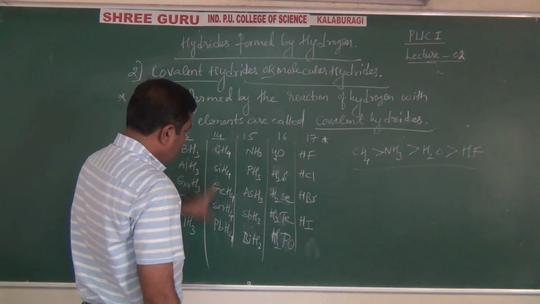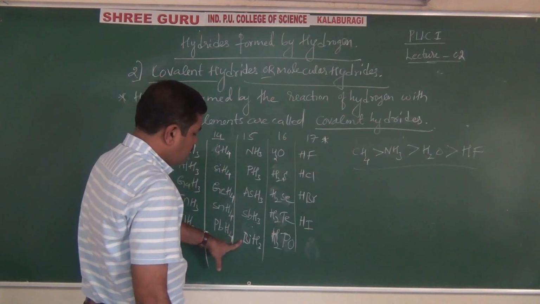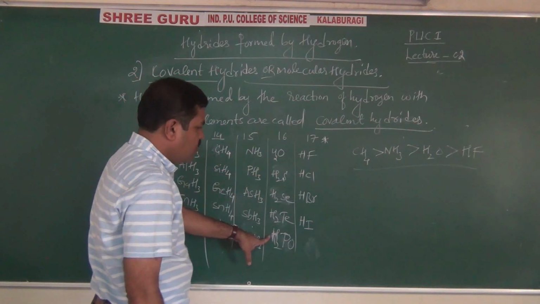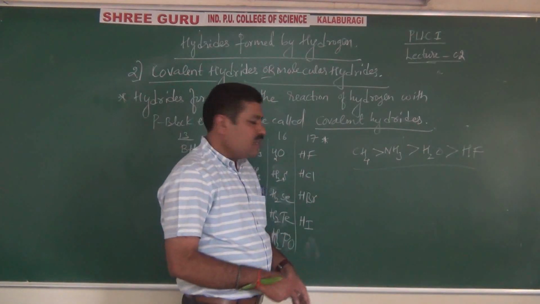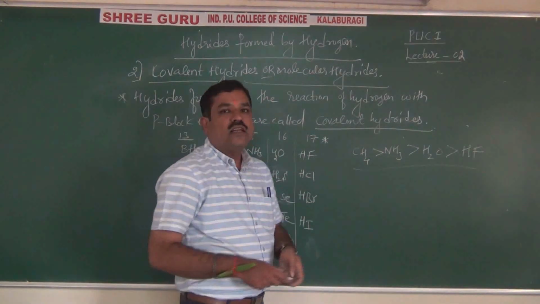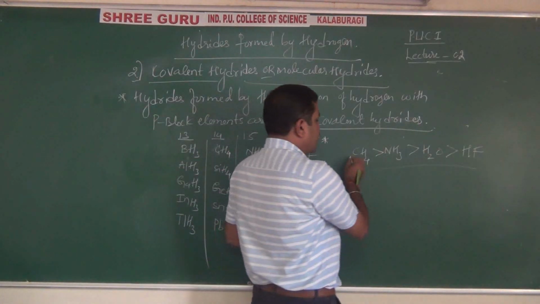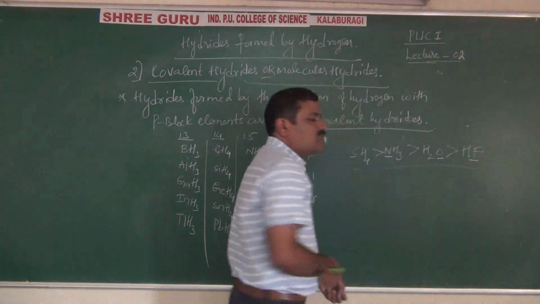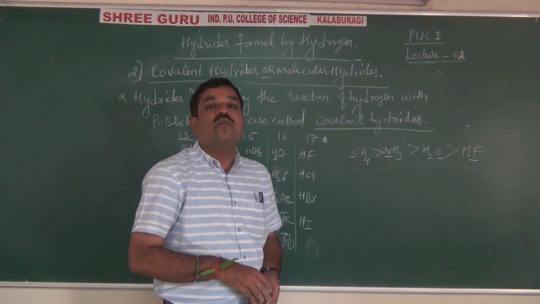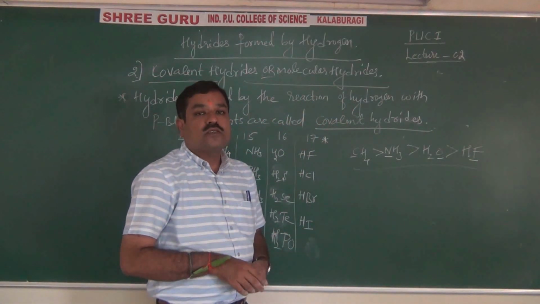Methane to plumbane decreases, ammonia to bismuthine decreases, water to hydrogen polonide decreases, HF to HI decreases. Down the group, stability decreases, but across the period it increases. Why? Due to electronegativity. As the electronegativity of the central atom increases, stability increases. Very, very important for exam purposes, right?